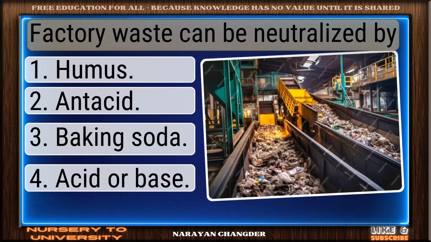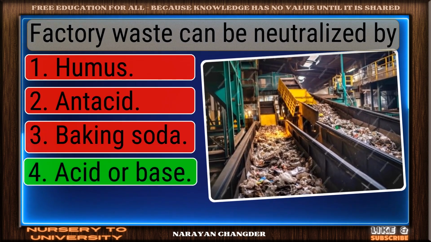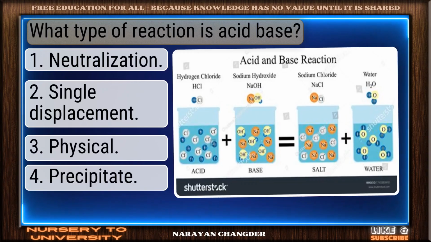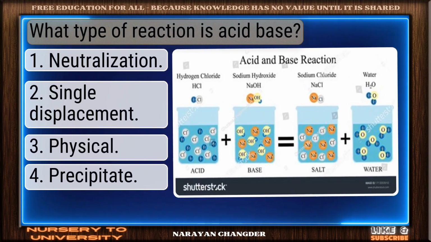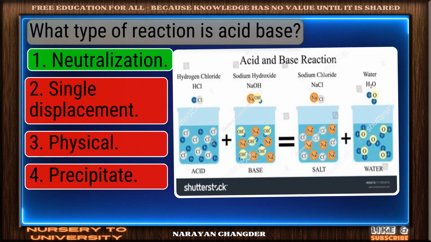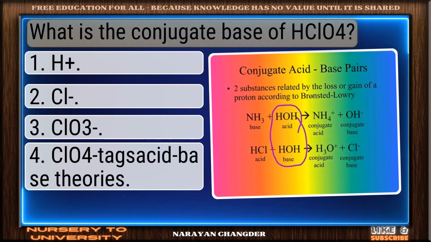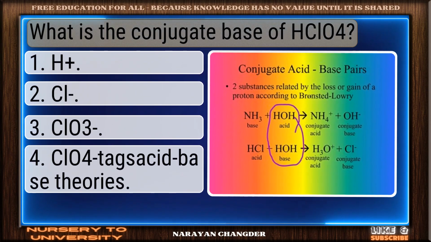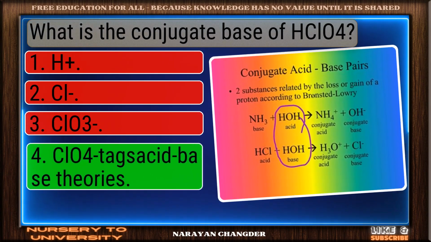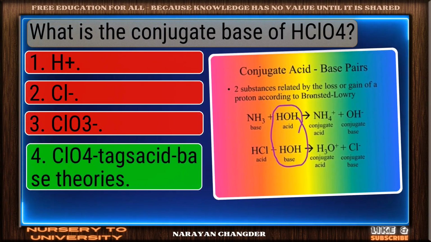Factory waste can be neutralized by. Smart move. Acid or base is an accurate answer. What type of reaction is acid-base? Great thinking. Neutralization is the right choice. What is the conjugate base of HClO4? Excellent choice. ClO4- is the right answer.